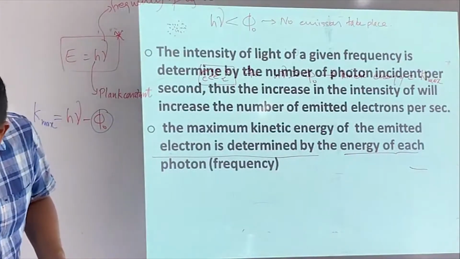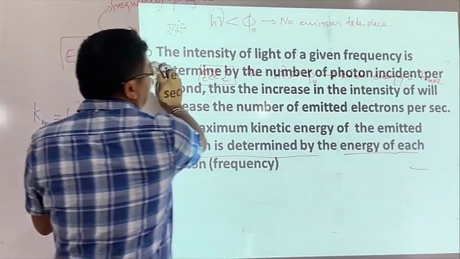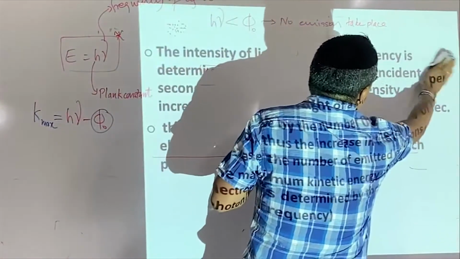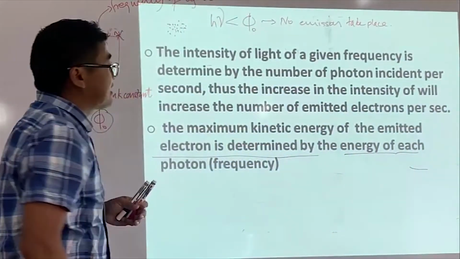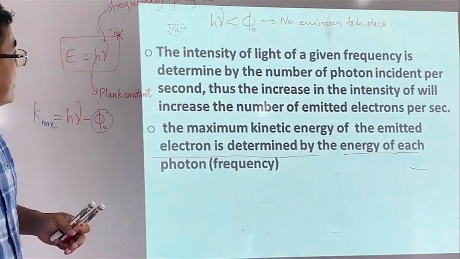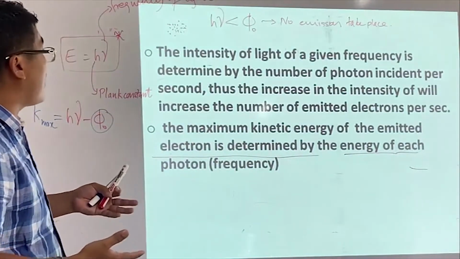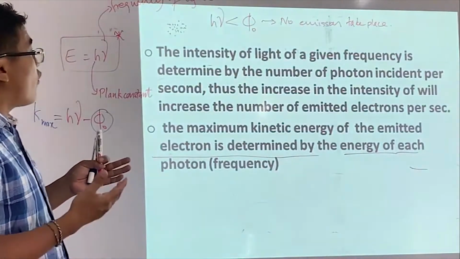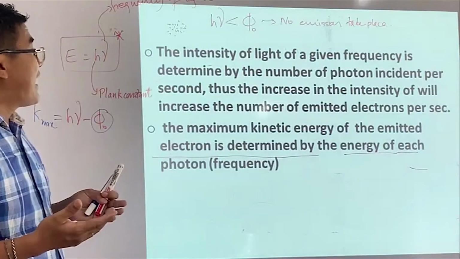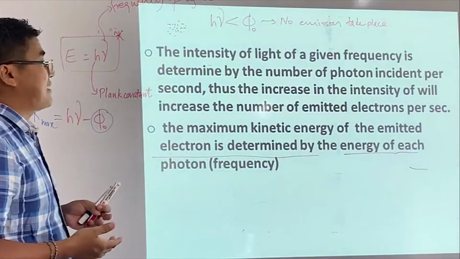So now we would like to define intensity. What we call intensity is the number of photons incident per second. That's the point.